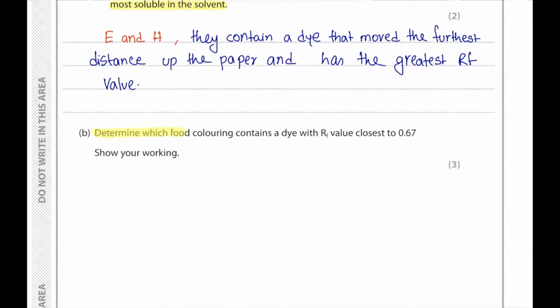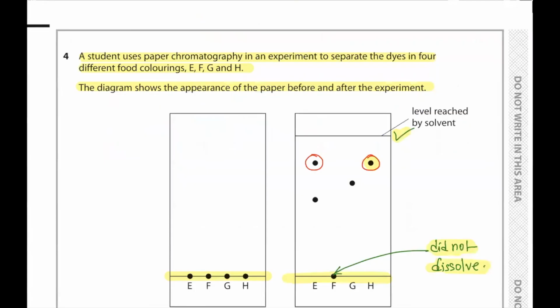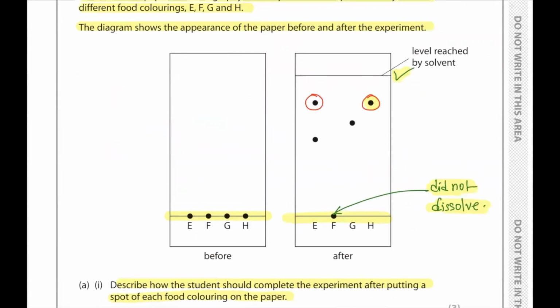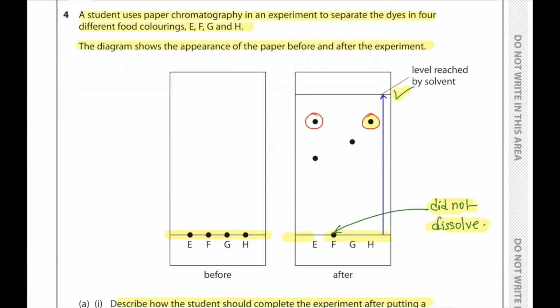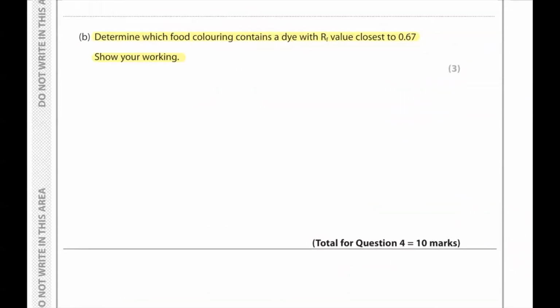Part B. Determine which food coloring contains a dye with Rf value closest to 0.67. Show your working. In these cases, we'll always have to measure the distance that is moved by the solvent first. And then we'll also have to measure the distance that is moved by the dye. Now, in this case, we are looking for an Rf value of 0.67. When measuring the Rf value, we must measure up to the center of the dot. So this could be the answer, starting from the baseline up until the center of the dot. So first of all, the distance moved by the solvent.